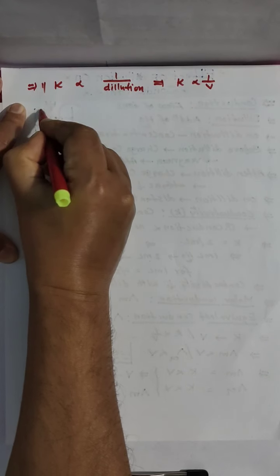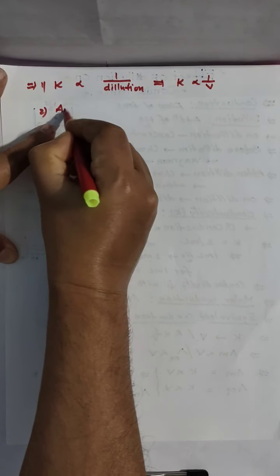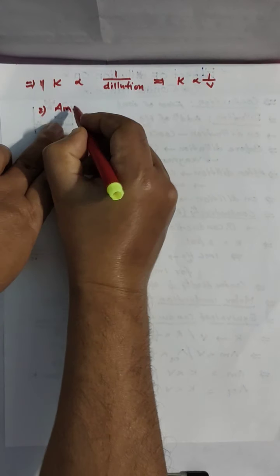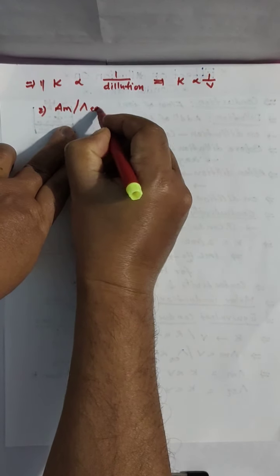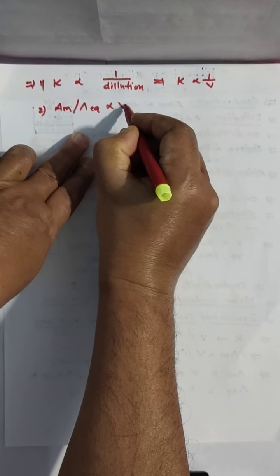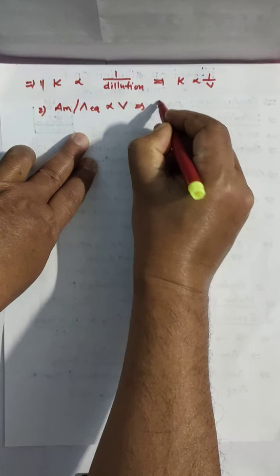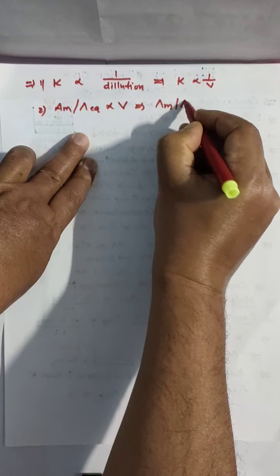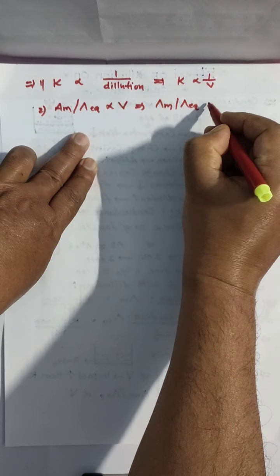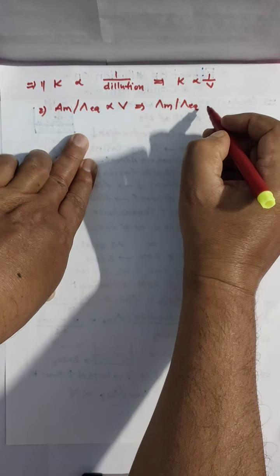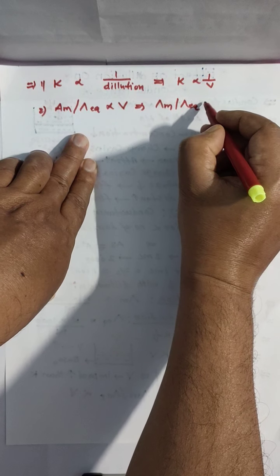And we also concluded that lambda M, that is cap M or cap EQ, are directly proportional to volume, means they are increasing with dilution.